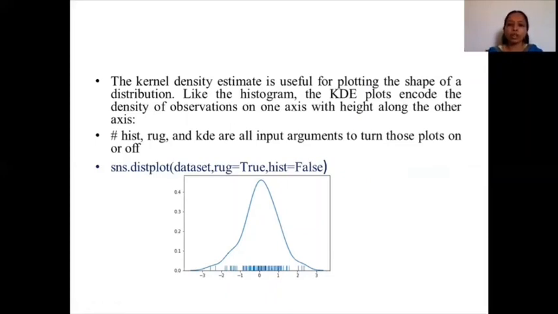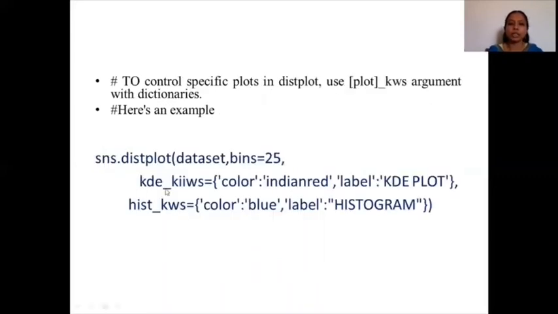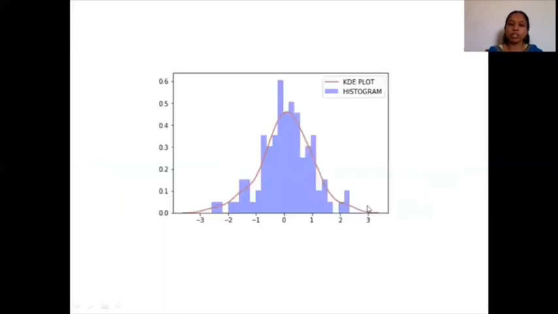And if you want to specify this is your rug plot and this is your kernel, you can write like this. Look here, it takes dist plot, you're specifying color is equal to Indian red, label is KDE plot, and similarly for the other one, color is equal to blue, label is equal to histogram. So here you see the KDE plot is in red color and the histogram plot is in blue color.